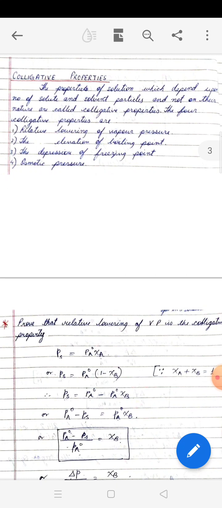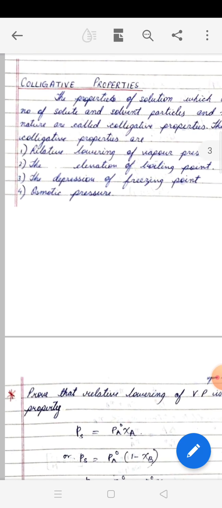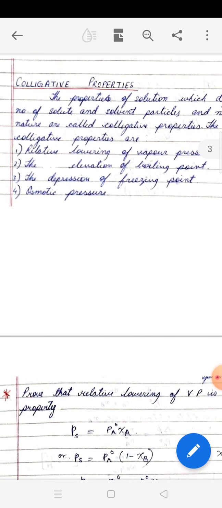Now, these colligative properties are of 4 types. You can see here, the first one is relative lowering of vapor pressure. Number 2, the elevation of boiling point. Number 3, depression of freezing point. And lastly, we have osmotic pressure.